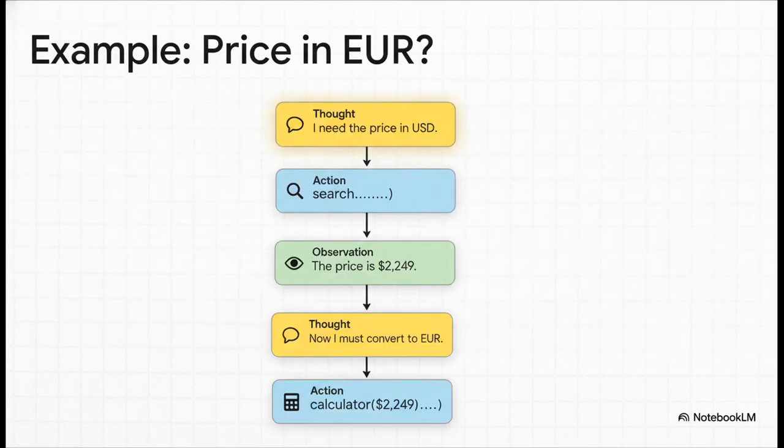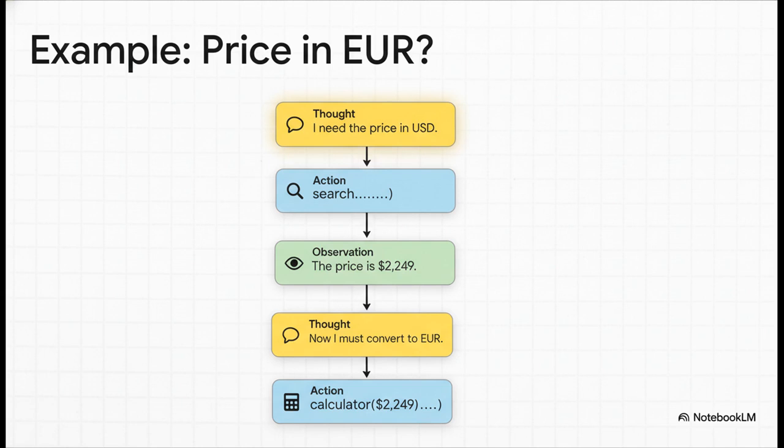Let's walk through this example. A user asks for the price of a MacBook Pro in euros. The agent's first thought is, okay, I don't know the price in euros, but I can probably find it in US dollars first. I'll use my search tool. So its action is to search for MacBook Pro price USD. The observation comes back, the price is $2,249. Now it has a new thought. Okay, I have the price in dollars, now I just need to convert it. I'll use my calculator tool for that. And its action is to use the calculator. This kind of step-by-step reasoning is what lets an agent solve complex problems that a normal LLM just couldn't handle on its own.